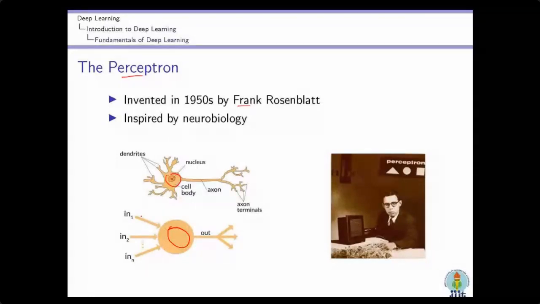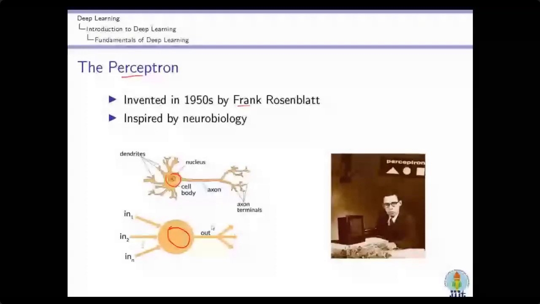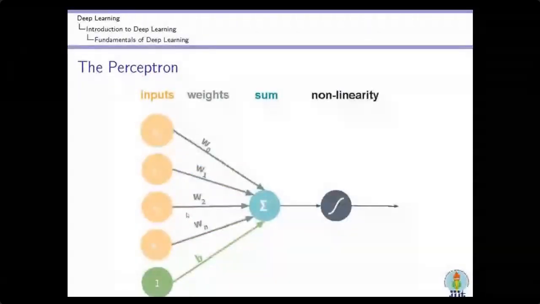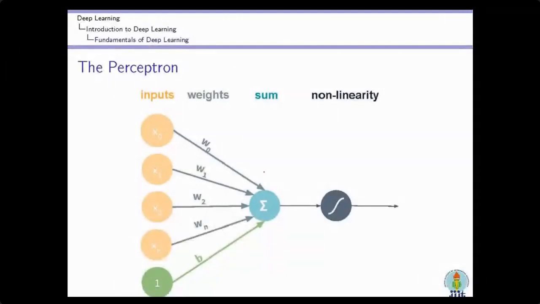Now let's try to understand what mathematics is actually performed inside this cell body. If we see the expanded version of this perceptron, the cell contains two operations basically, and one operation is the function.